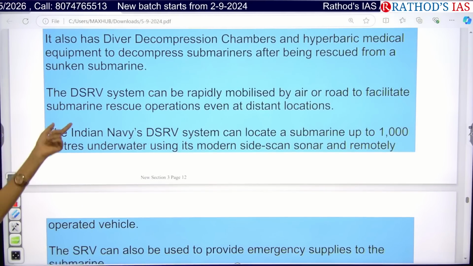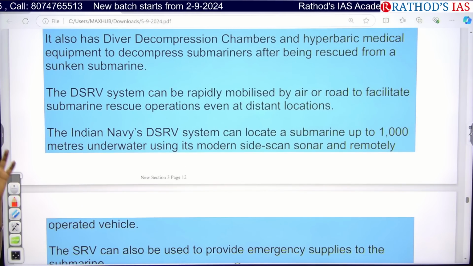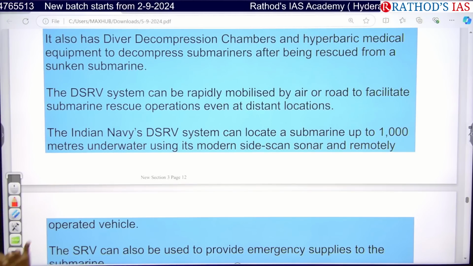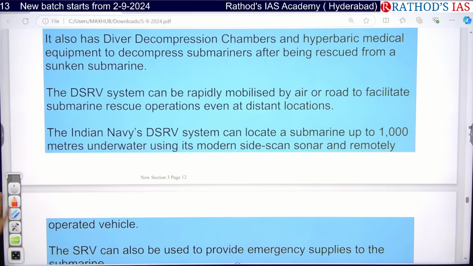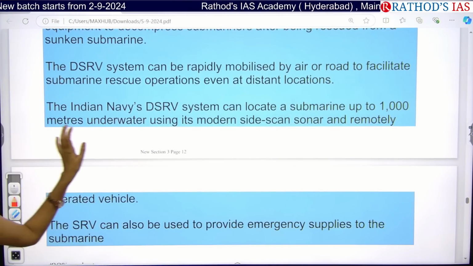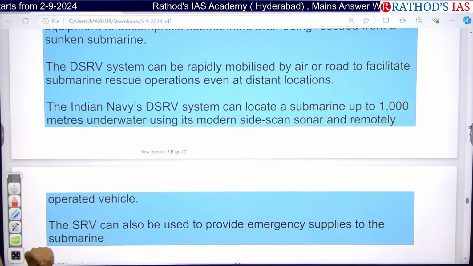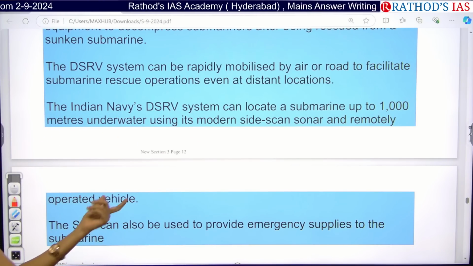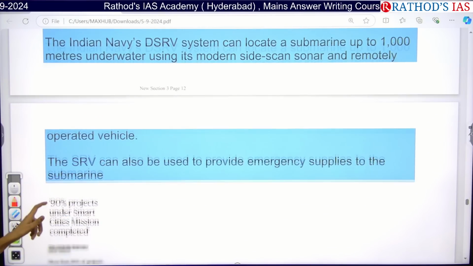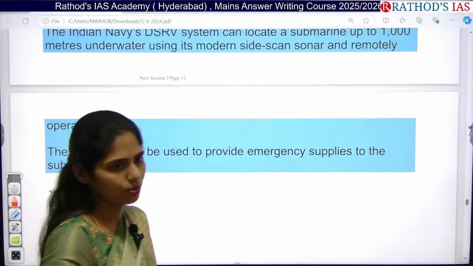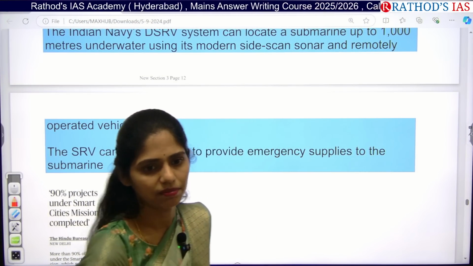Okay, so by using this DSRV system of India, we can rapidly mobilize by air or by road or any other methods. We can reach distant locations very fast, and we can locate submarines up to 1000 meters underwater by using these sonar radiations. In this way, we can provide emergency supplies or an emergency rescue system if there is any problem to the submarine of South Africa.